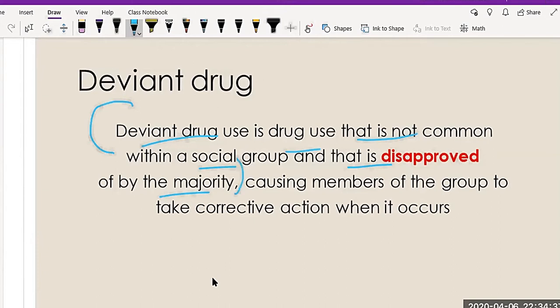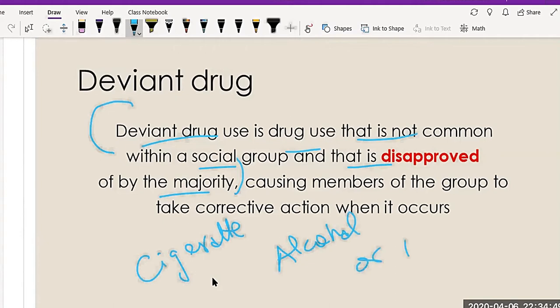For example, a very simple example is cigarettes, alcohol, or any hard drug. What is meant by hard drugs? Cocaine, marijuana, psilocybin. So they are not approved in common society, and they are all known as deviant drugs. This is the first half, and the second half talks about causing members of the group to take corrective action when it happens.